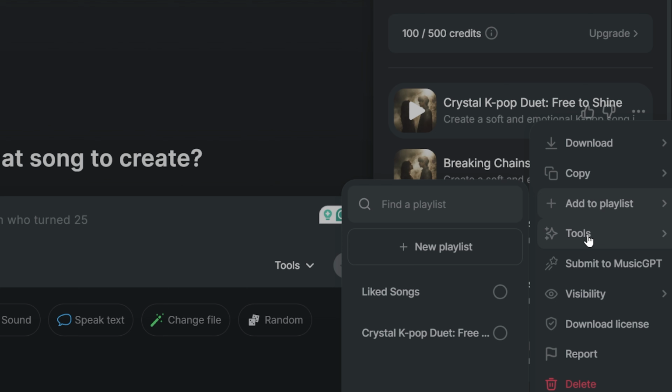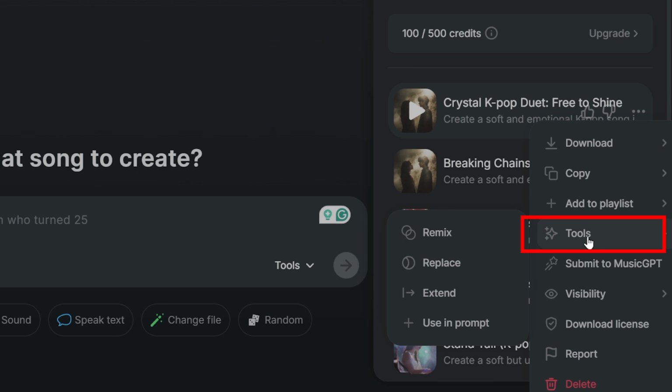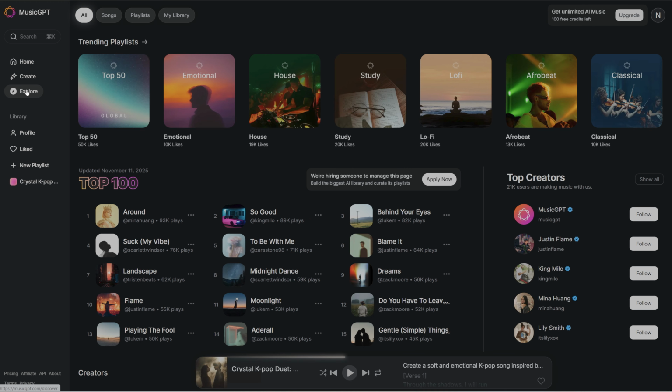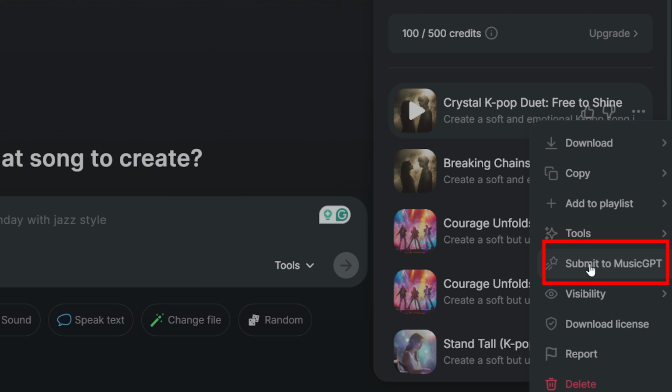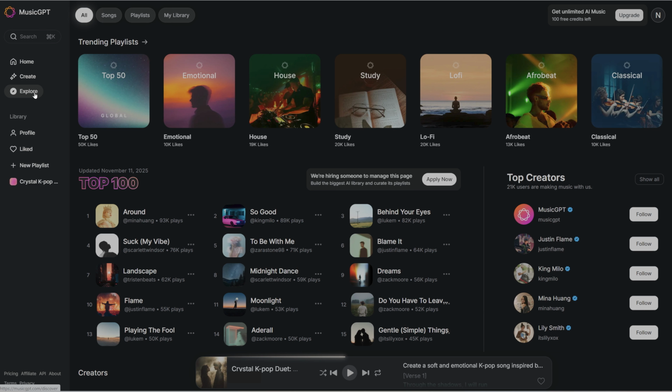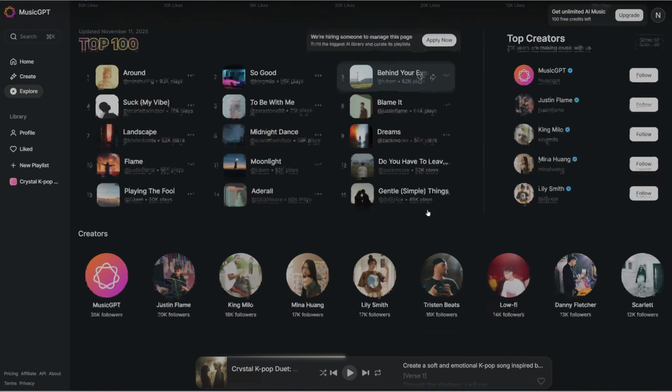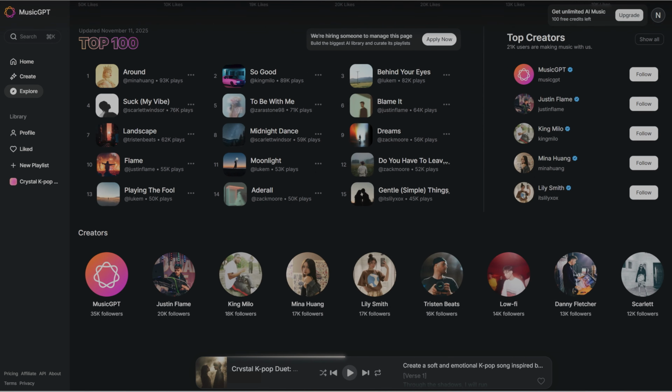In Tools, you have other options to use this music in different ways and create new music from it. If you want your music to be featured on the GPT Music playlist, you can click here. This is a good idea if you want to tell the world about the music you wrote, mostly the lyrics, because the song itself you didn't write, right?